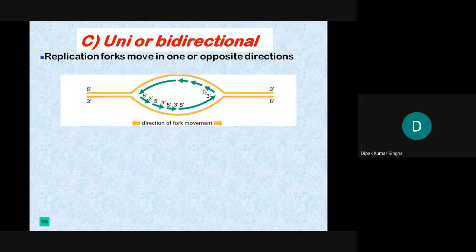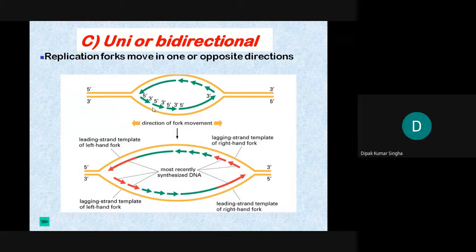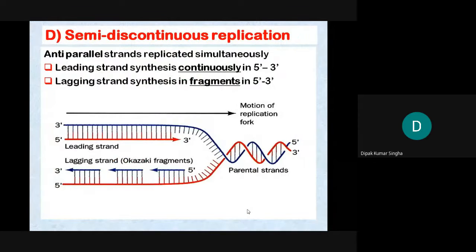If it goes in only one way, it is called unidirectional, but each part goes in one direction, that's why it is always the 5' to 3' end. The leading strand is the most effective, and the other is the lagging strand. The leading strand is continuous, and the lagging strand's template is different.